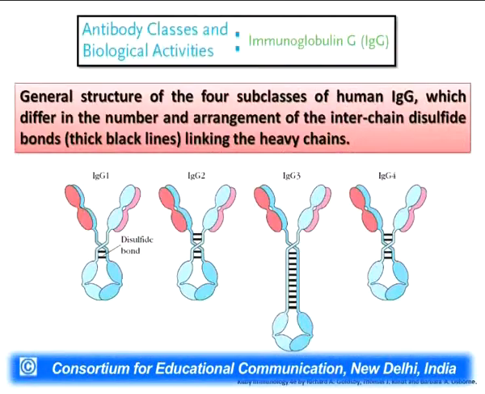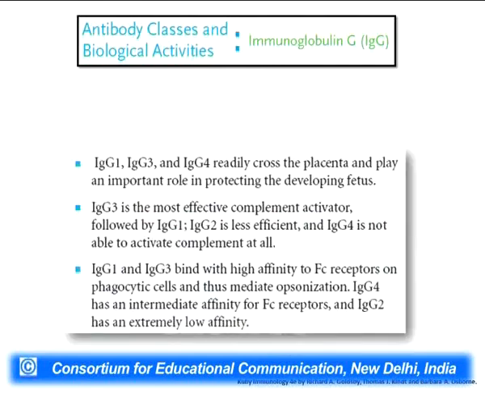Many of them activate the complement system, many of them activate the opsonization process, and many of them take part in passive immunization. So we come to the biological activity of all these subclasses one by one. The first major biological activity of IgG is passive immunization.